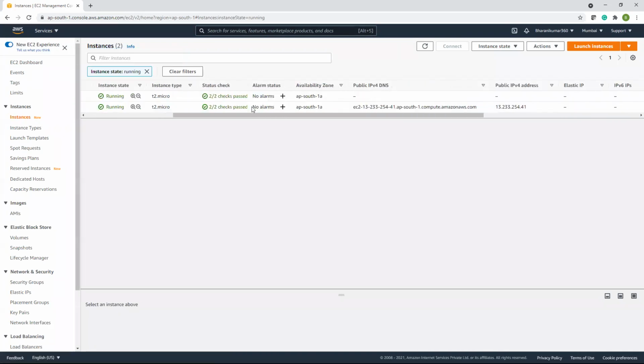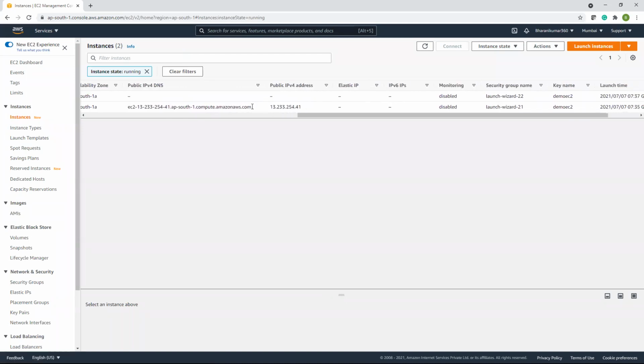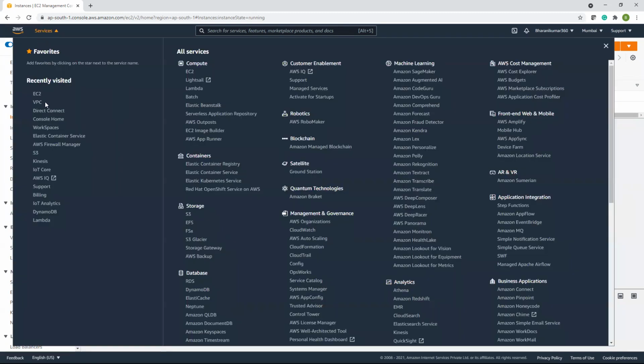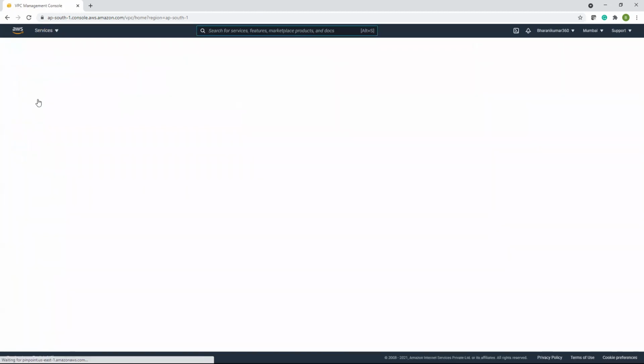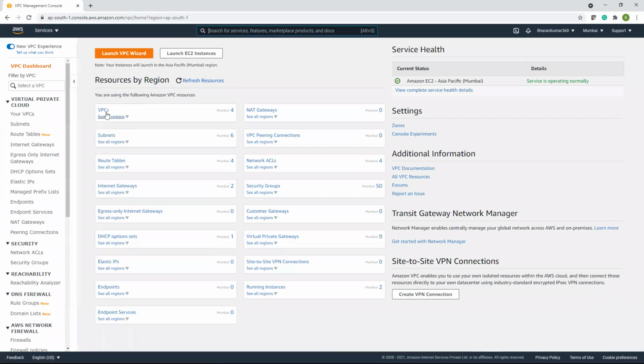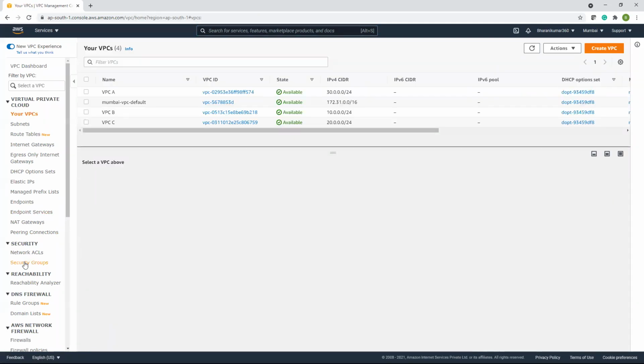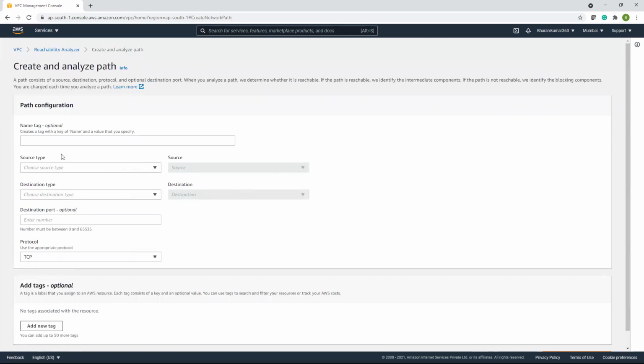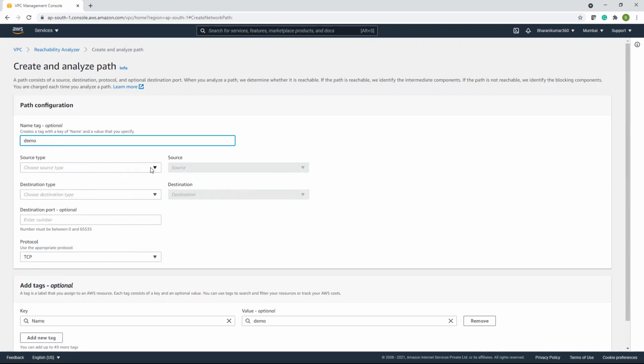Yes, they are running, and we need their addresses.